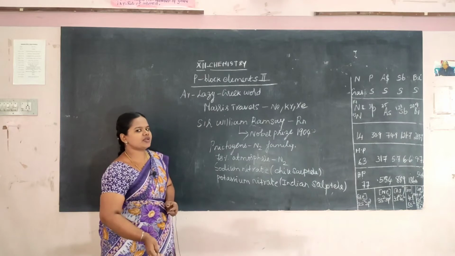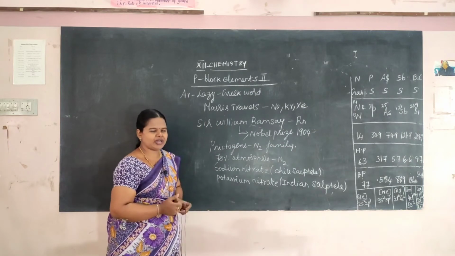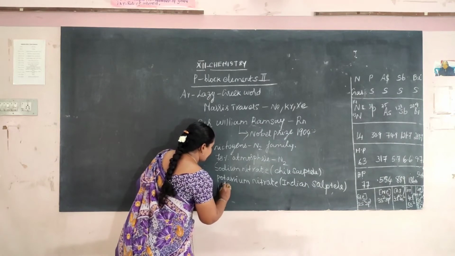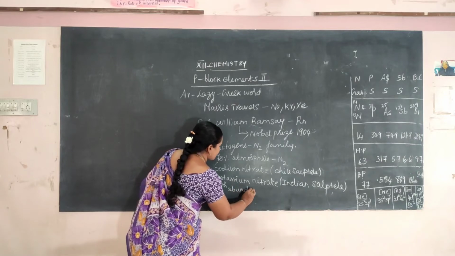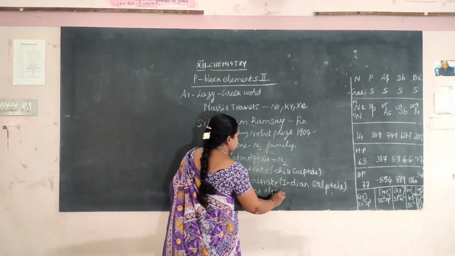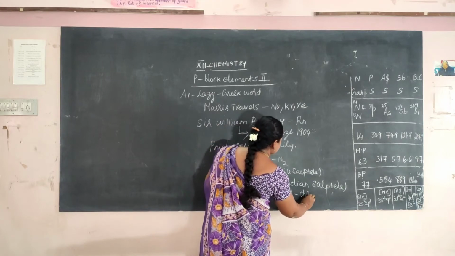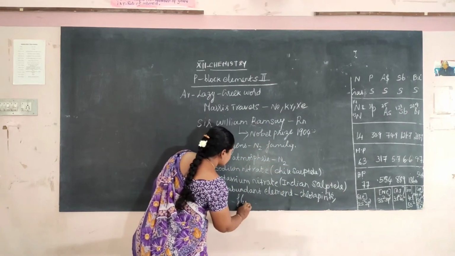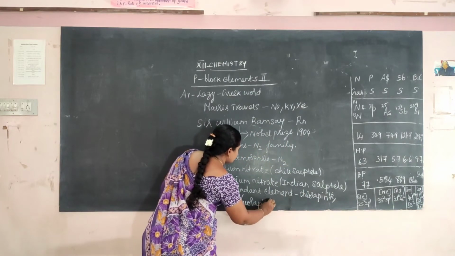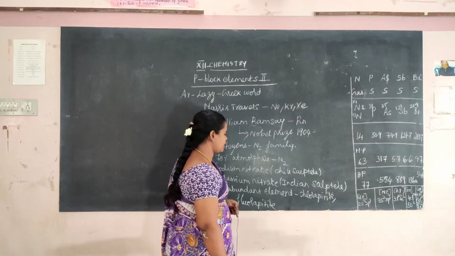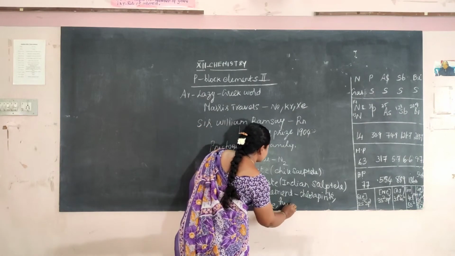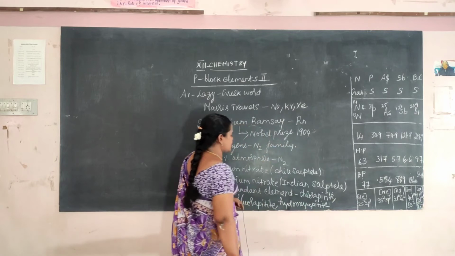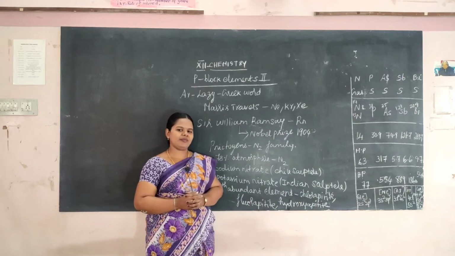And phosphorus is the 11th most abundant element. It can be asked in one word: the 11th most abundant element is phosphorus. Phosphorus exists as chlorapatite, fluorapatite, and hydroxyapatite. These are some of the important ores of phosphorus.